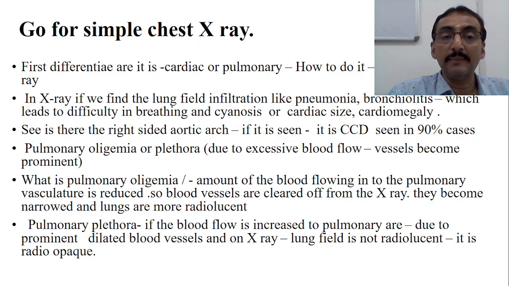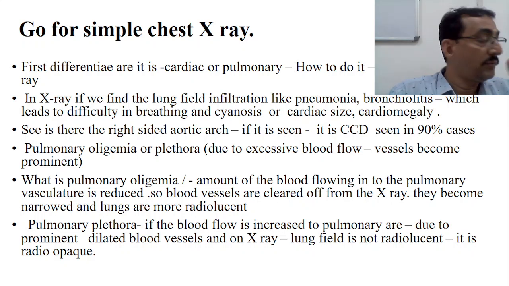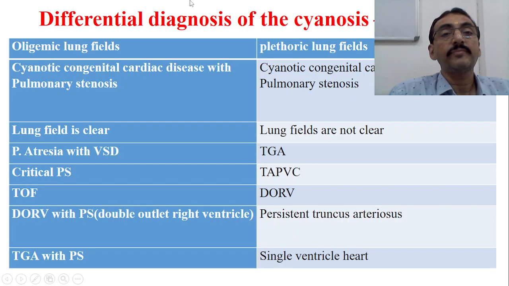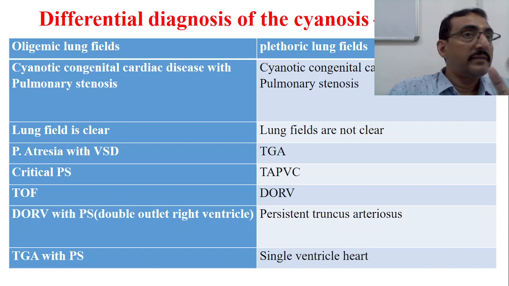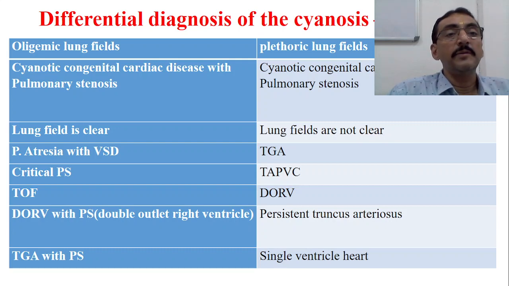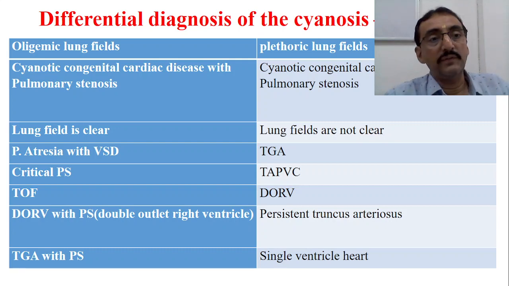Oligemic lung and plethoric lung. Identification of these two is very important. Oligemic lung is seen when the pulmonary blood flow is decreased. Pulmonary plethora is seen when the pulmonary blood flow is increased due to various lesions. This clearly explains oligemic lung field and plethoric lung field, and how to differentiate them.